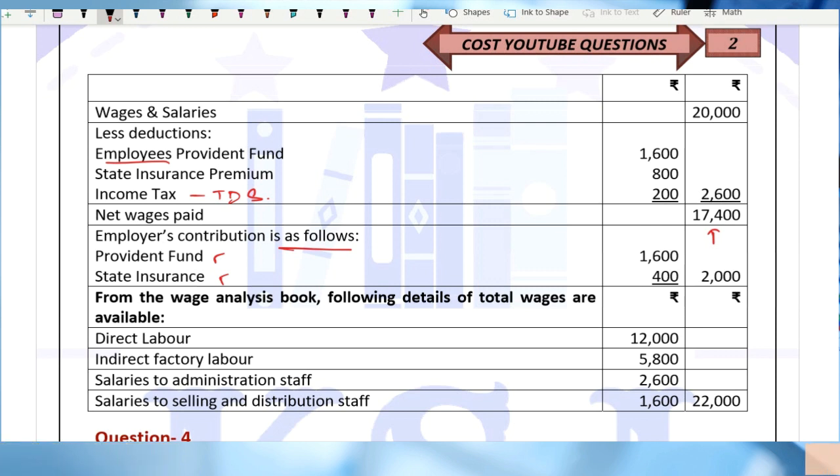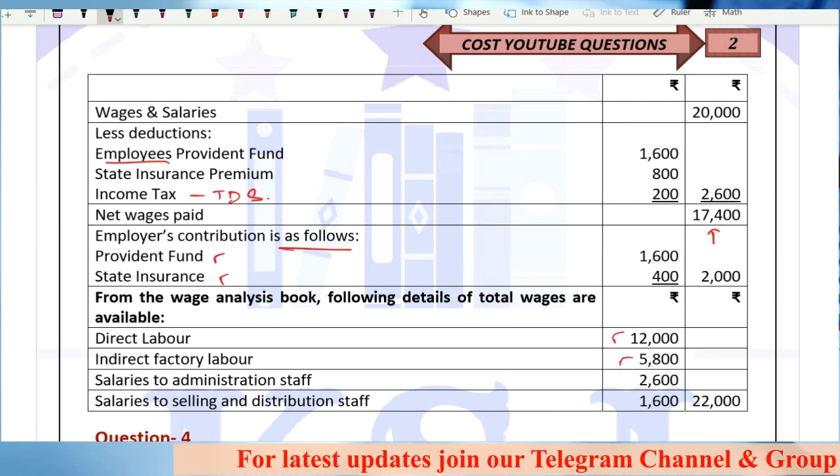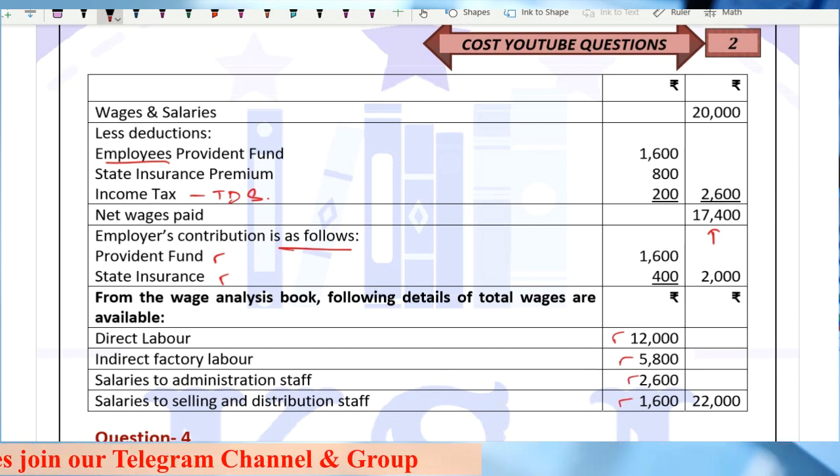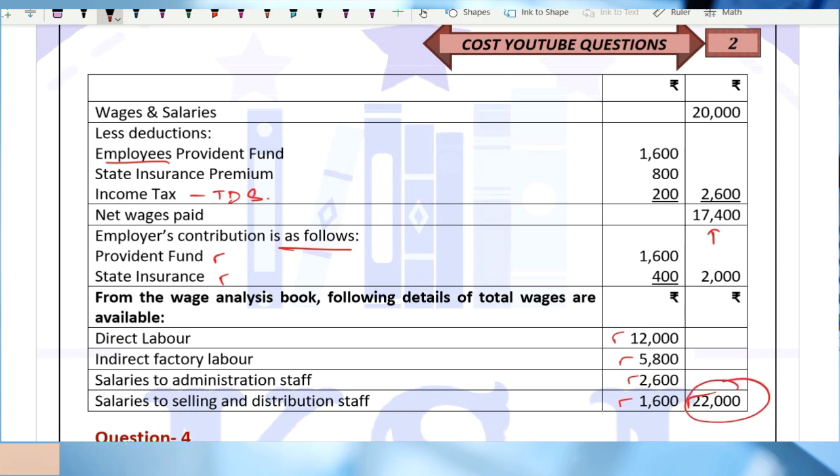2,000. From the wage analysis book, the following details of total wages are available. Direct labor is 12,000, indirect is 5,800, salaries to administration staff is 2,600, salaries to selling and distribution staff is 1,600, and 22,000 is the total wages being paid, right? So here you might say, sir, here the total wages is 20,000 and here they are saying 22,000.